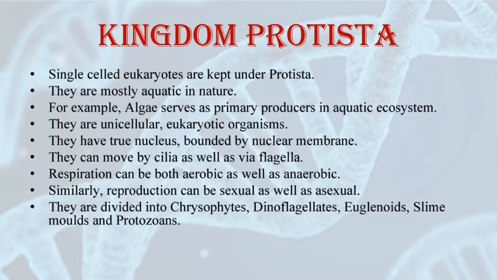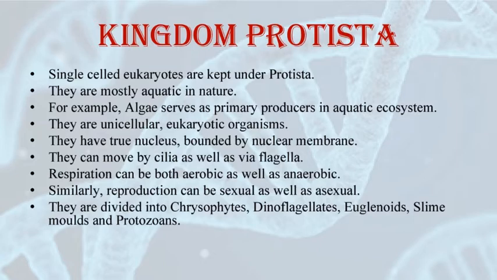Kingdom Protista includes all the single-celled eukaryotic organisms. These are mostly aquatic in nature. For example, algae. It is the primary producer in aquatic ecosystem. These organisms are, as I said earlier, eukaryotic organisms, but they are unicellular. Now, because they are eukaryotic, they have a proper nucleus, a true nucleus, and the nucleus is bounded by nuclear membrane. They also have membrane-bound organelles.